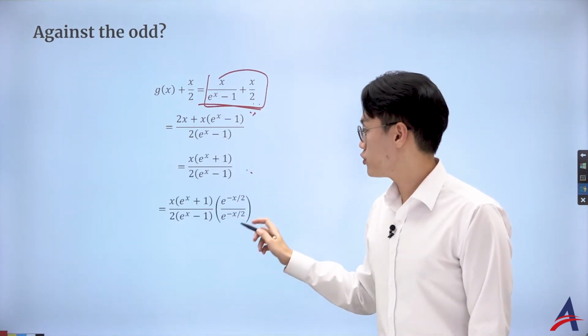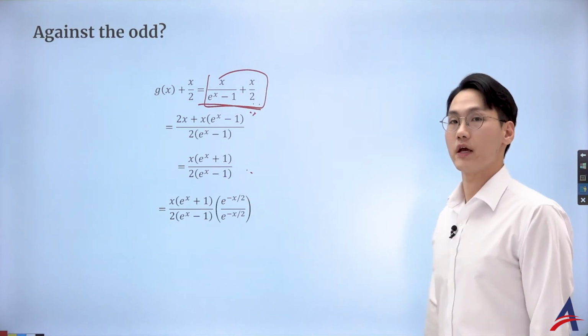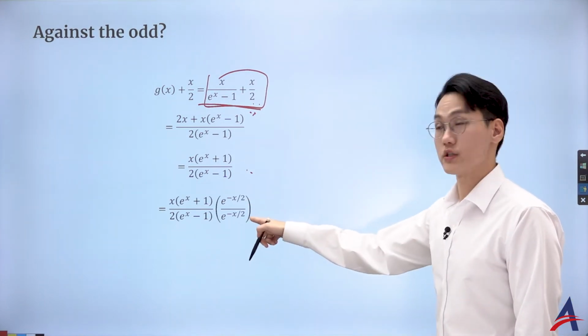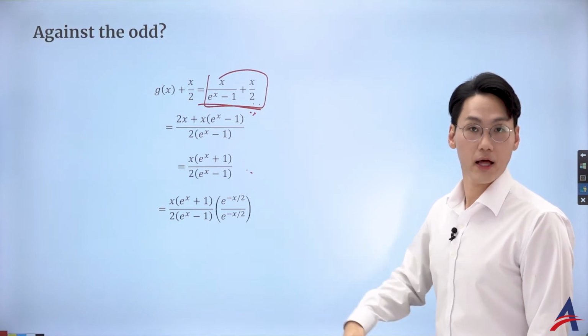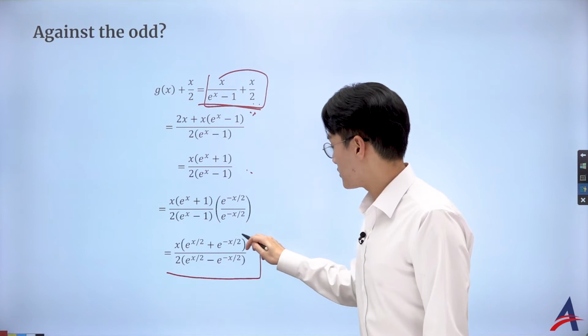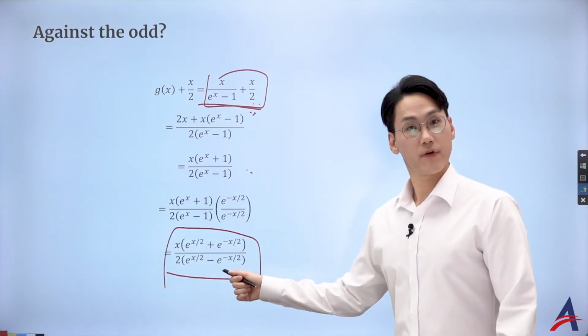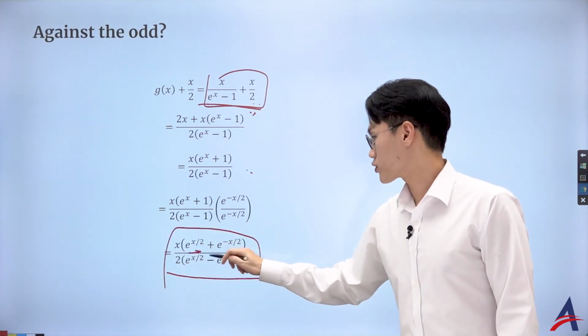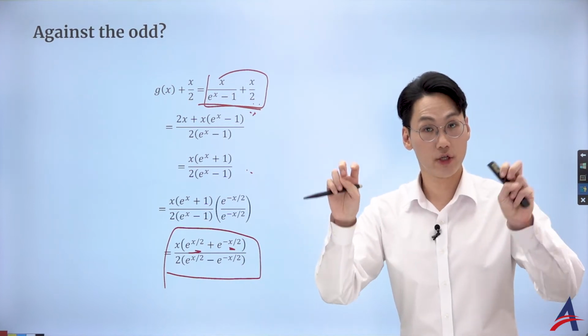And what I want you to do is divide this by e to the power of negative x over 2, top and bottom, which is essentially multiplying by 1. So I'm not really changing anything, am I? Then I get this fancy-looking function. I got the exponential function, and it looks like it's conjugate with the negative.